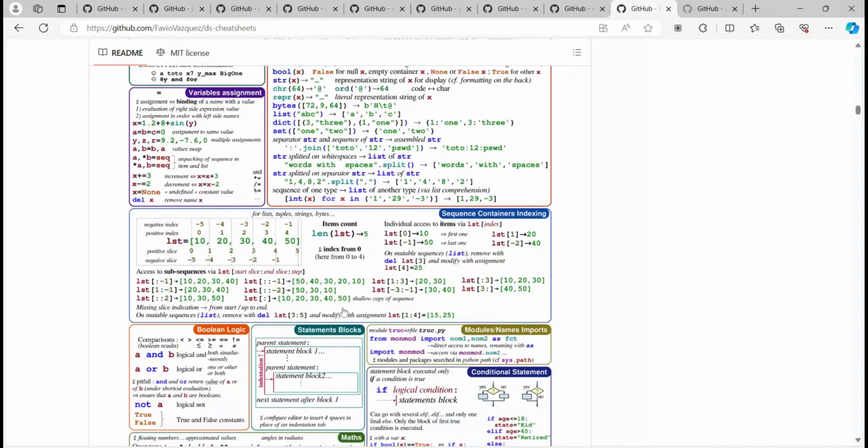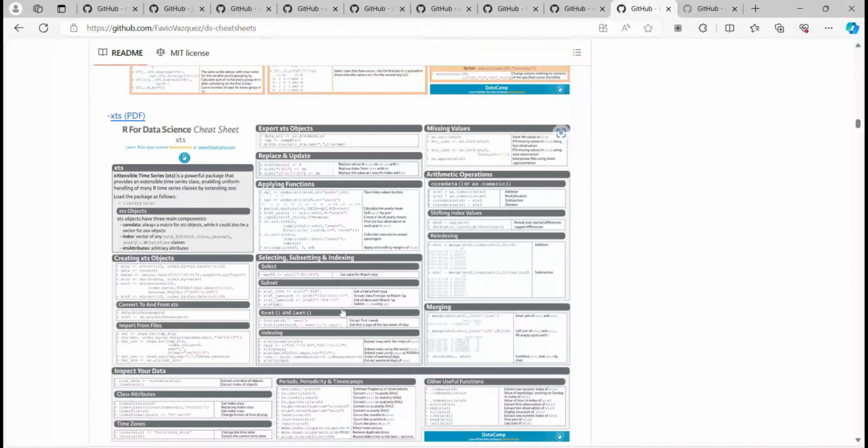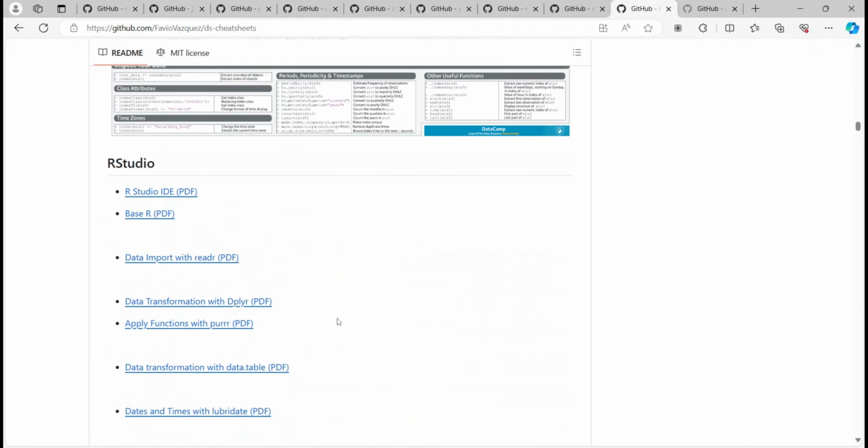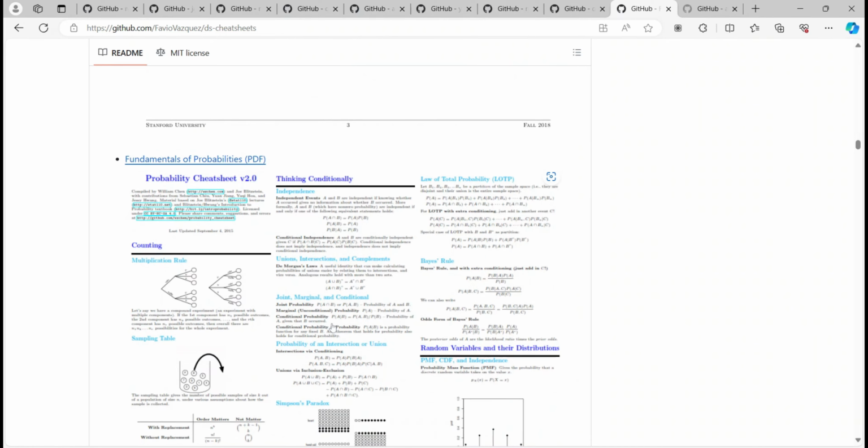Okay, Python CA, whatever they have listed in a picture way. Okay, these are the links: RStudio, Math and Calculus. So all those things, as I have covered in the past GitHub repos also, you guys have to know these things if you are into data science, and you can make use of this GitHub repo also.